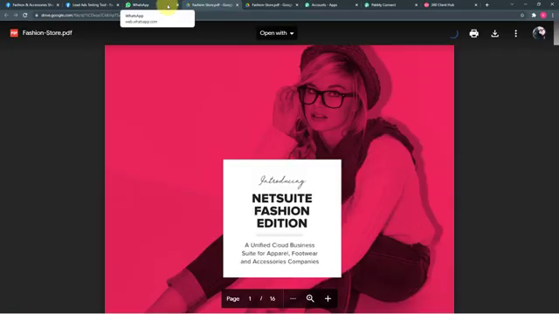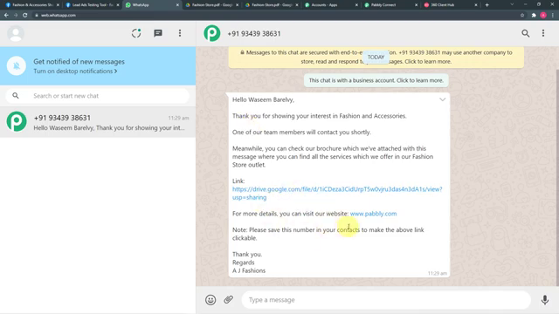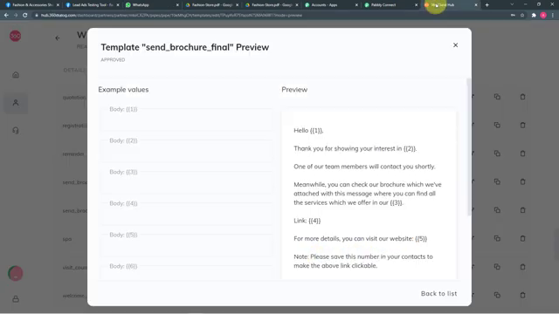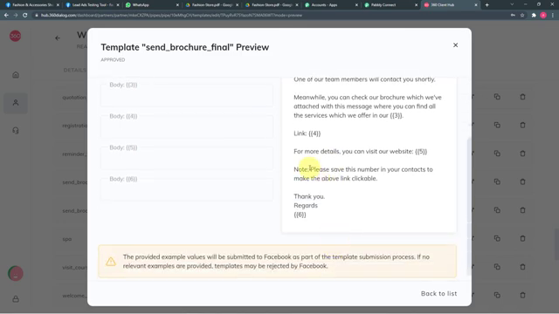Otherwise they have to copy the link and paste it in the browser, which will consume their time. So to make this link clickable, we have given this note so that the leads can save this number. You can also put this note in your message template like this.